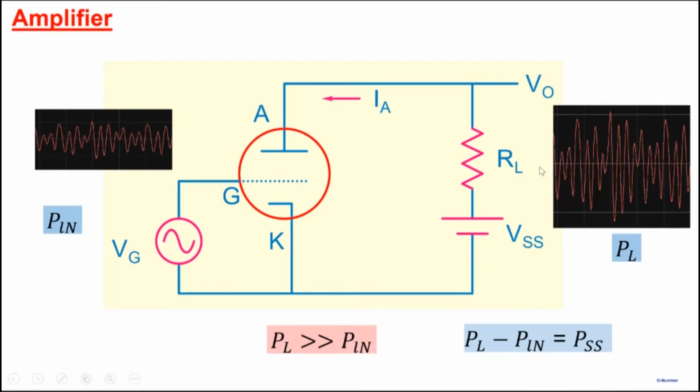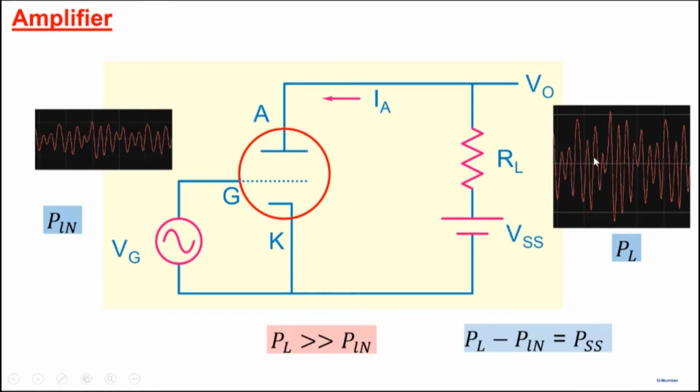That's why the voltage across RL has exactly the same shape as this, except that the voltage is much higher and the power is much higher here. So with the triode, one could build an amplifier. We could take weak signals and we could amplify them.